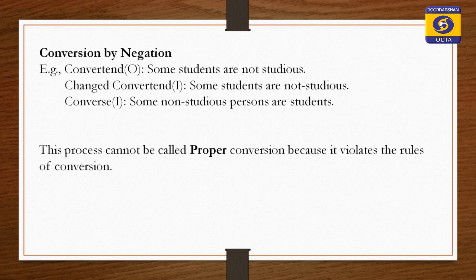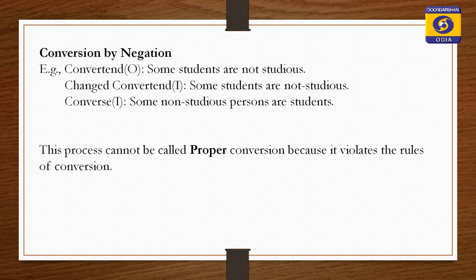Then the second rule: the predicate of the convertant becomes the subject of the converse. What is the predicate of the convertant? The predicate is studious.